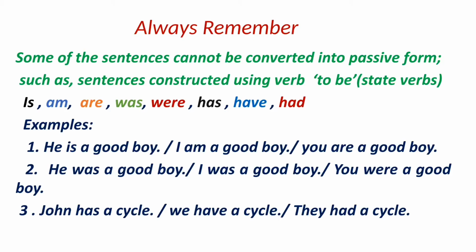He is a good boy. I am a good boy. You are a good boy. He was a good boy. I was a good boy. You were a good boy. John has a cycle. We had a cycle. They had a cycle. So all these sentences cannot be converted into passive form.